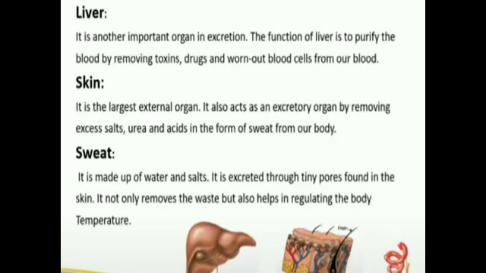Skin. Skin is the largest external organ. It also acts as an excretory organ by removing excess salt, urea, and acids in the form of sweat from our body. Sweat is made up of water and salt. It is excreted through tiny pores found in the skin. It not only removes wastes but also helps in regulating the body temperature.